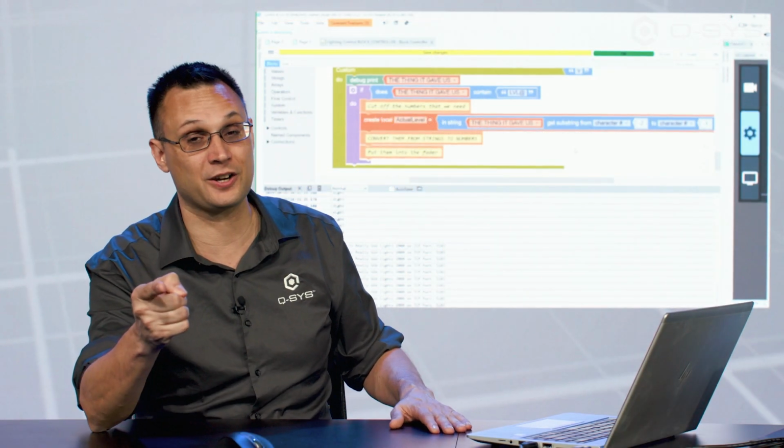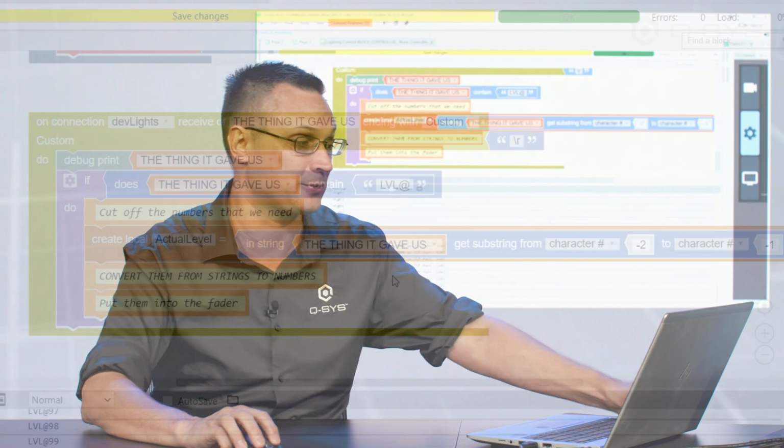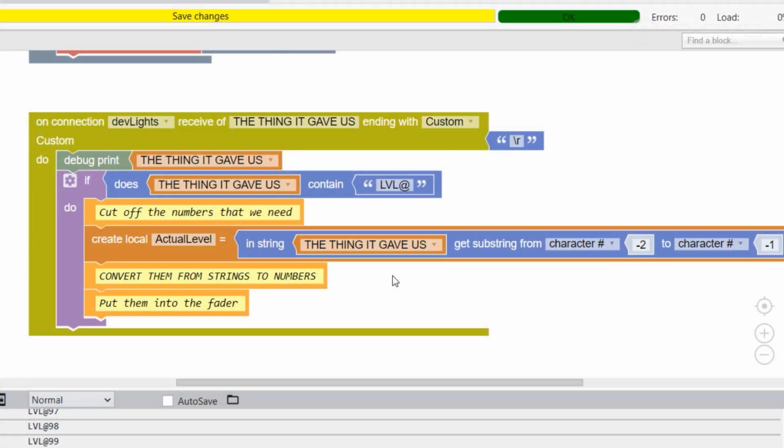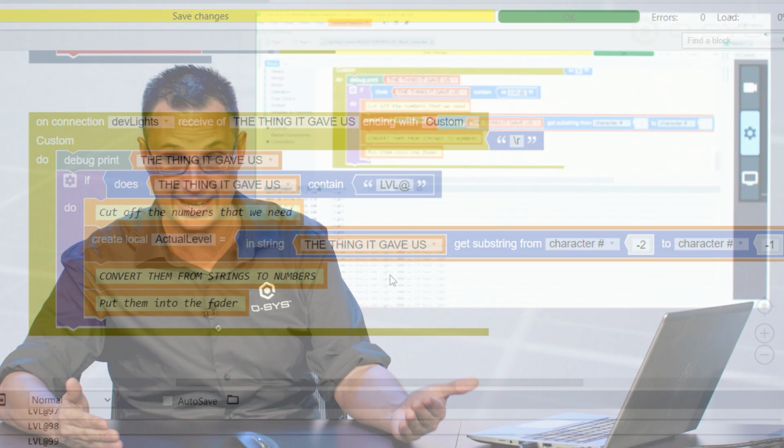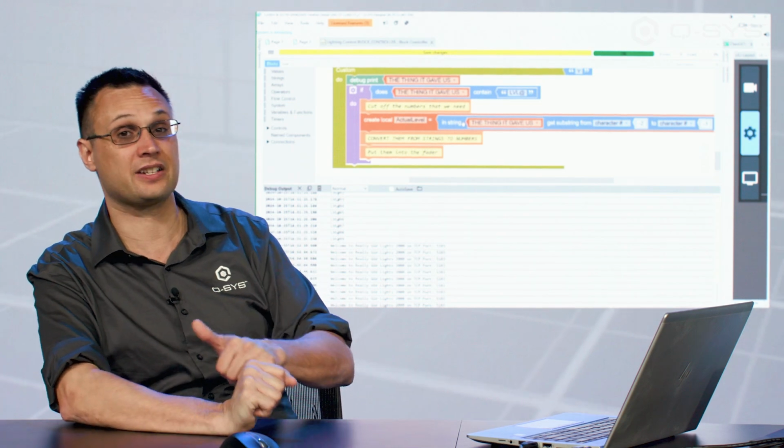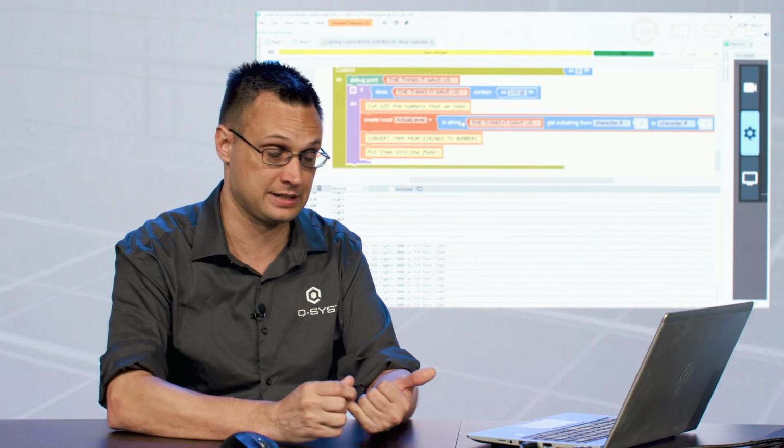This is the easiest part to miss. That's why we put it in all caps right here. We got to convert it from a string to a number. This is a substring. This is a string block. Everything about it is screaming at us, this is a string and not a number. We have to convert it.